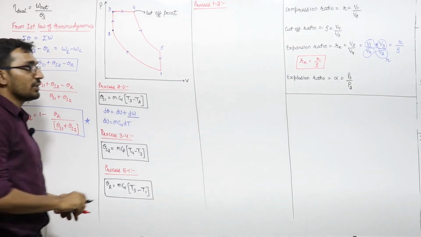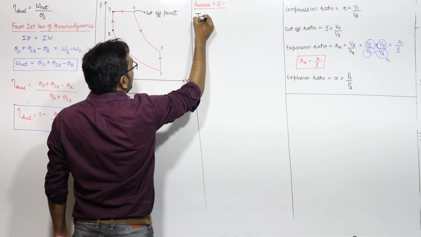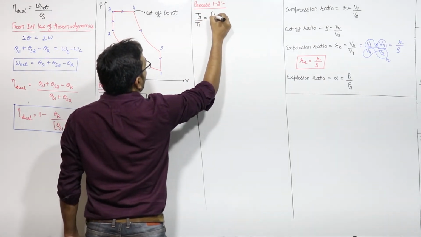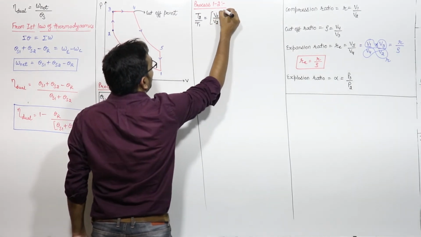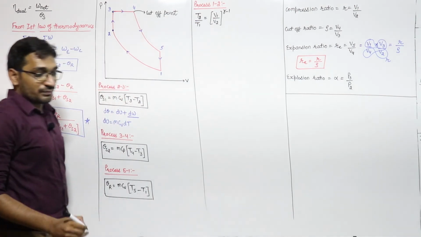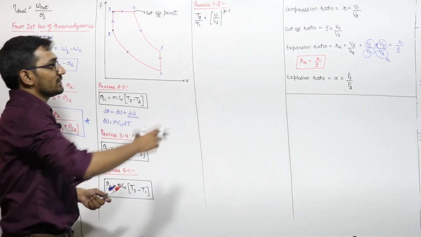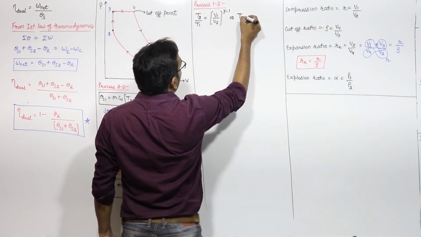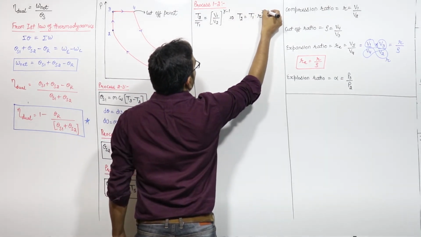From the process 1 to 2, that is an adiabatic compression, I can write T2 by T1 will be equal to V1 by V2 raised to power gamma minus 1. And V1 by V2 is R. So from here you can write T2 will be equal to T1 into R raised to power gamma minus 1.